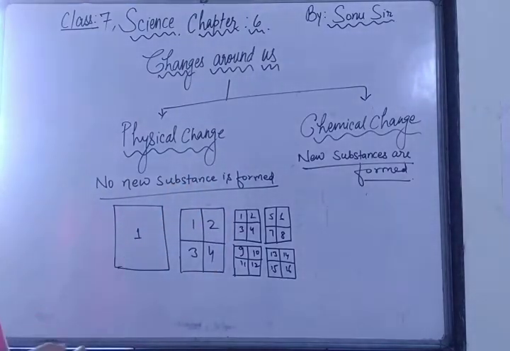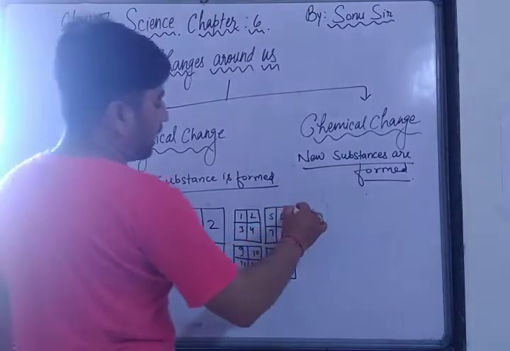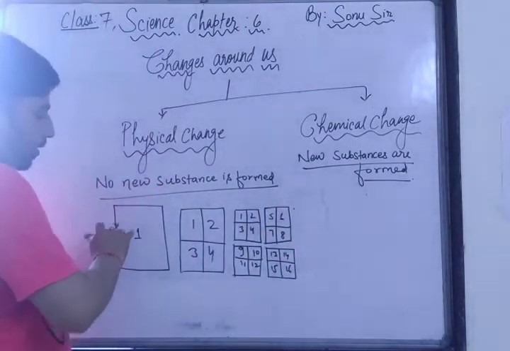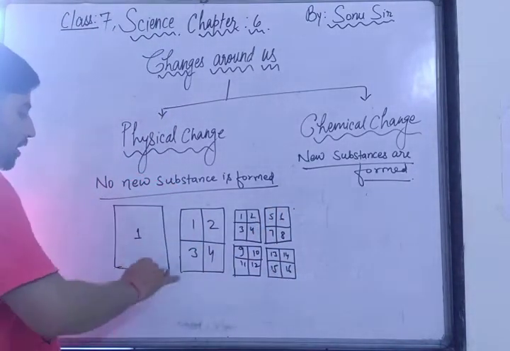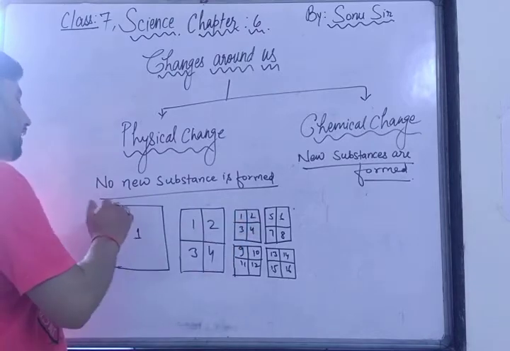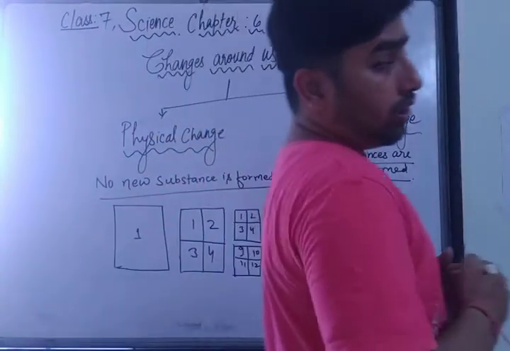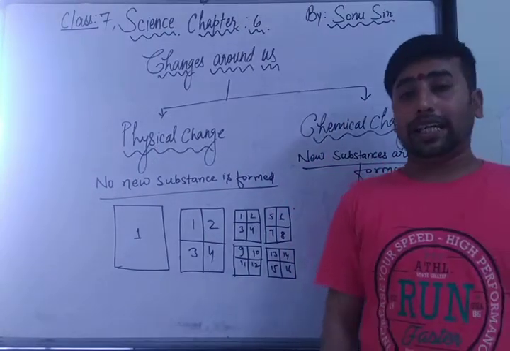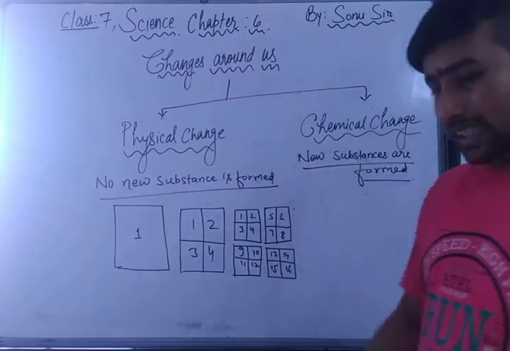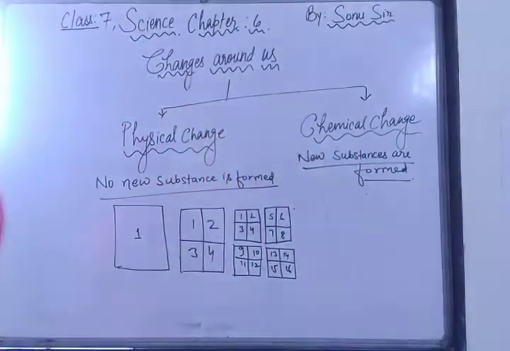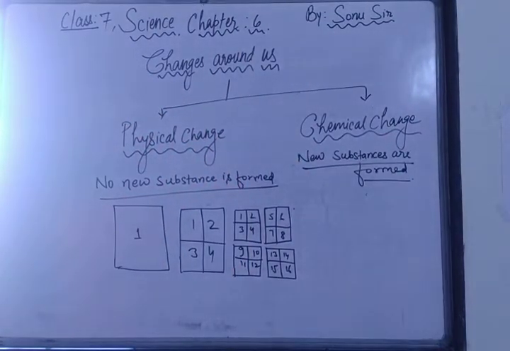parts. Now the question is, take all these 16 parts, each part, and wherever its original position was, just put each and every part there. Will it look the same? Because it is paper only and we have not taken out anything. But you will see there will be a little bit of changes. Can you tell me what the changes are? Why have these changes occurred and what are these changes?